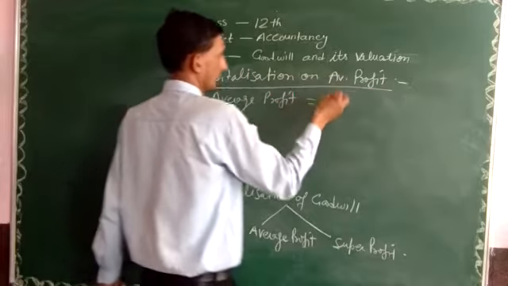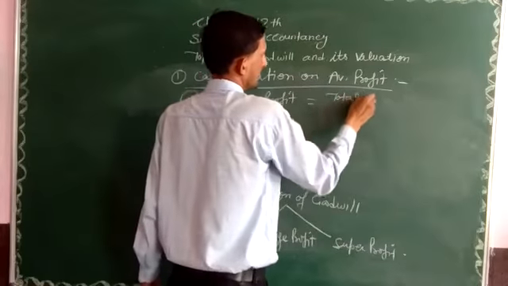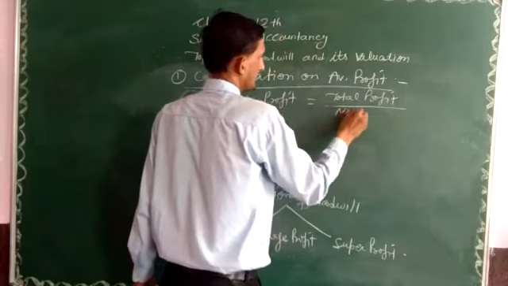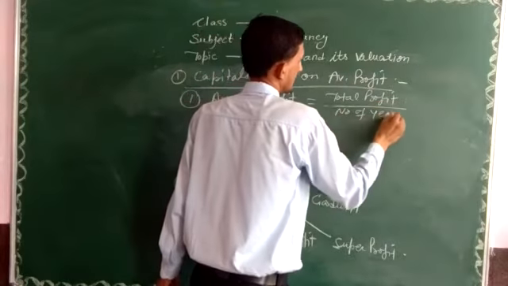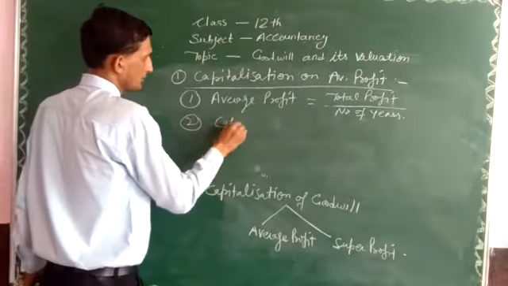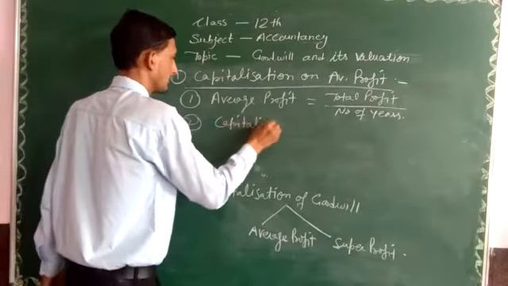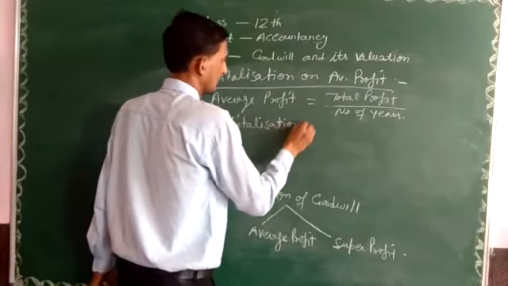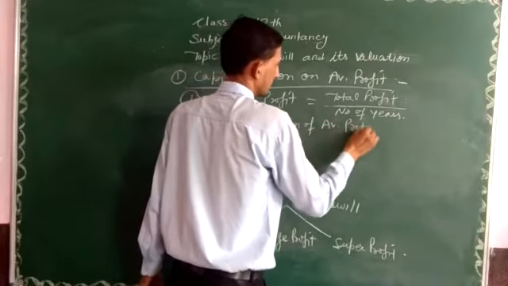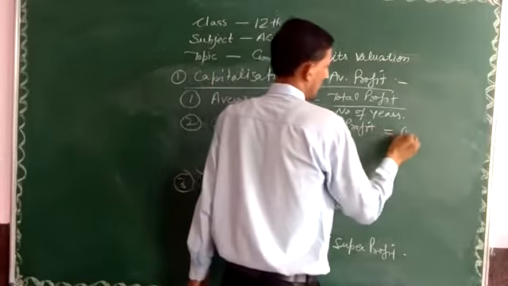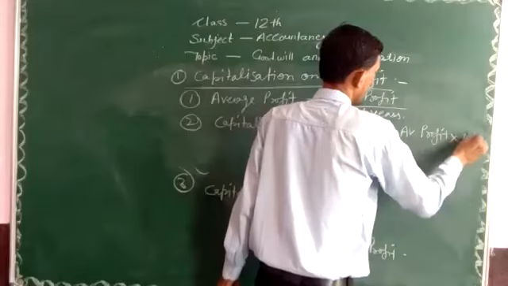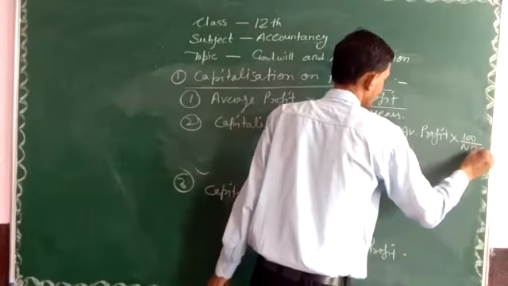You know it very well: total profit divided by number of years. Second step is capitalization of average profit, which is equal to average profit multiplied by 100 upon normal rate of return.